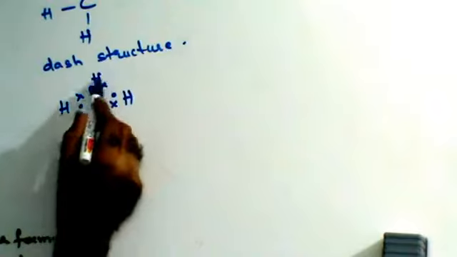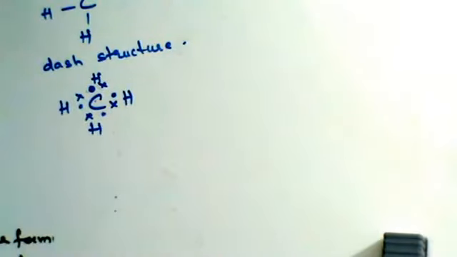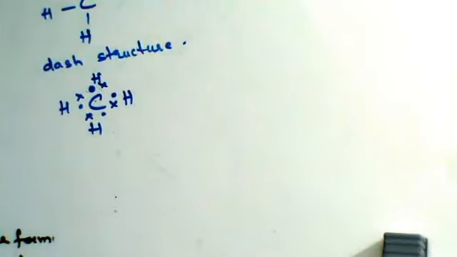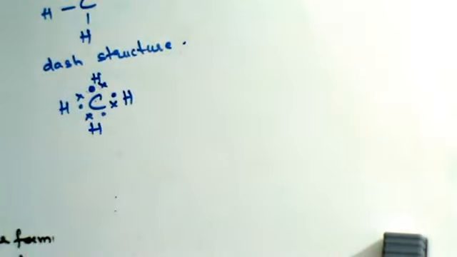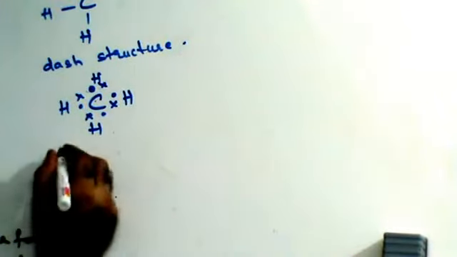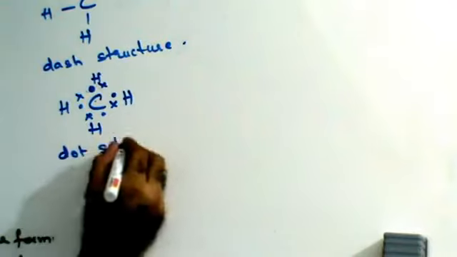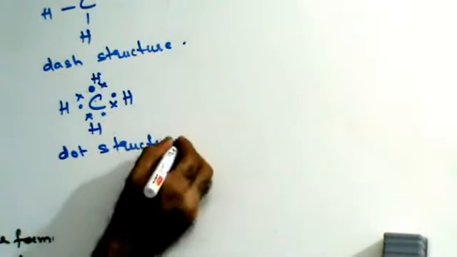Now if you look at the outermost orbit of carbon, it has 8 electrons in it: 4 of its own and 4 which it is sharing with hydrogen. So it is in octet state. And each hydrogen has 2 electrons in its outermost orbit: one its own and one which it is sharing with carbon. This is called the dot structure. Generally in chemistry, we always use the dash structure. We rarely use the dot structure in chemical equations.